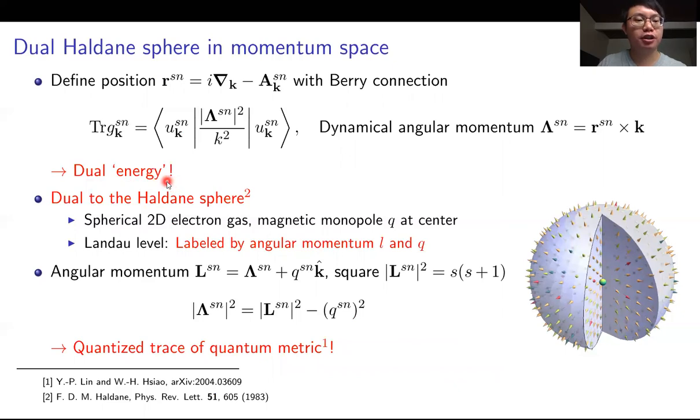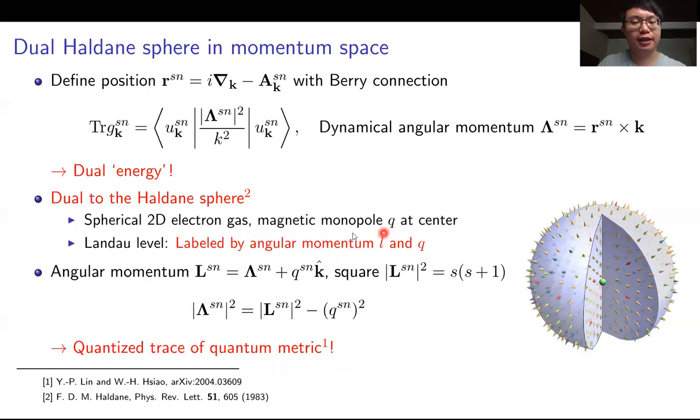So we want to interpret the dual energy in momentum space in the presence of a Berry monopole charge and with rotation symmetry. To do this, we could look at its real space analogy, which is a Haldane sphere in the quantum Hall effect. So what is the Haldane sphere? It is a 2D electron gas on a spherical shell with a magnetic monopole charge at the center.